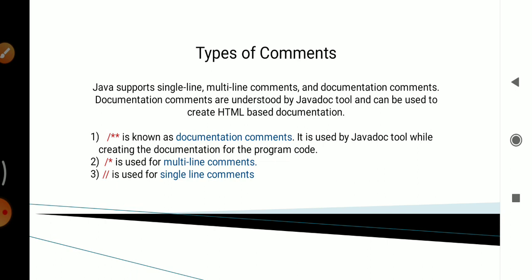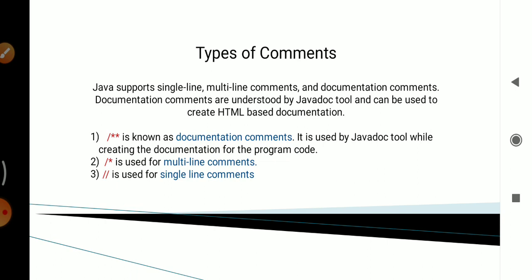Then types of comments. Java supports three types of comments: single line comments, multi-line comments, and documentation comments. Suppose here first comment is documentation comments. Documentation comments are understood by the Javadoc tool and can be used to create HTML based documentation.